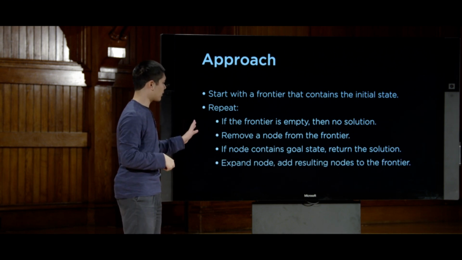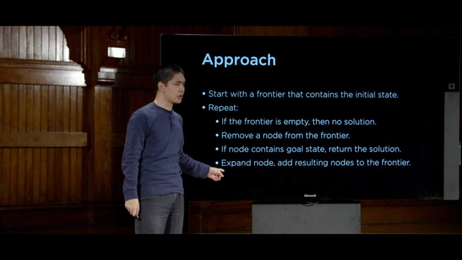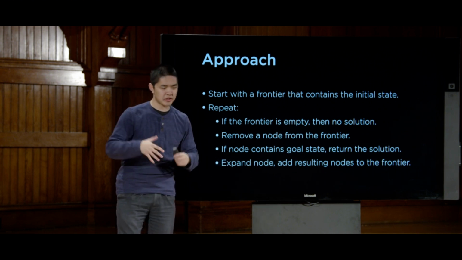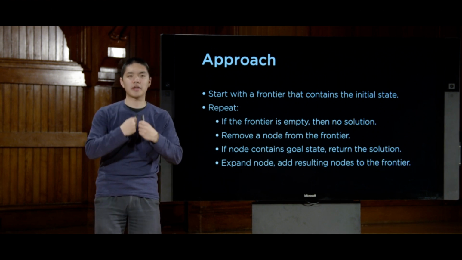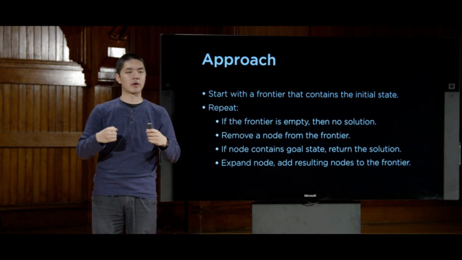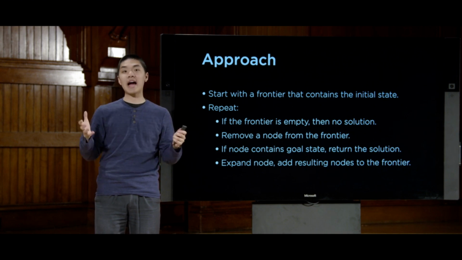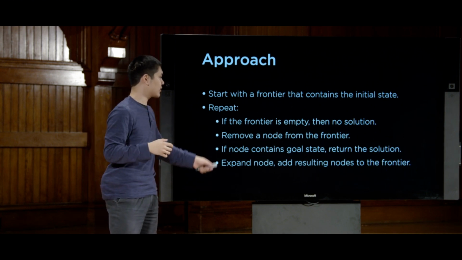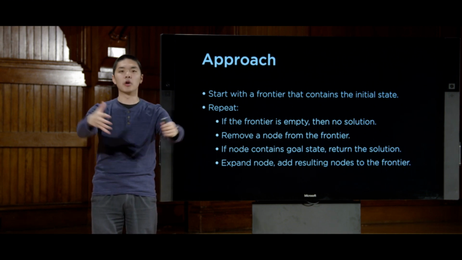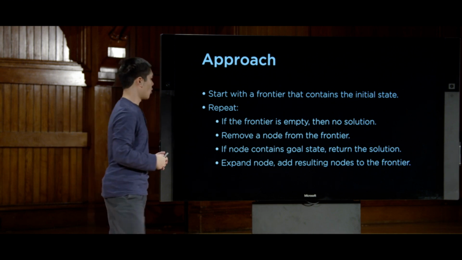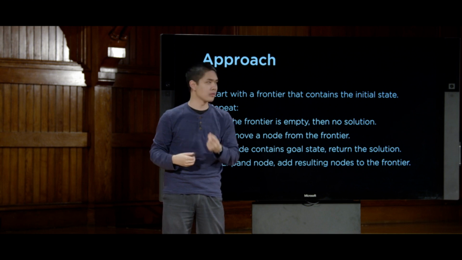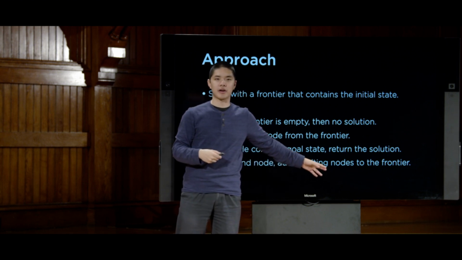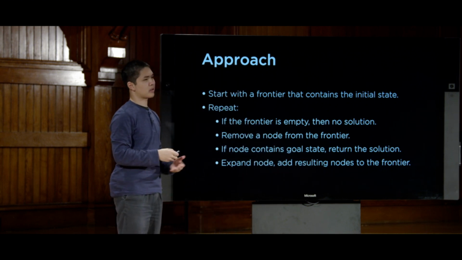And otherwise, what we'll need to do is expand the node. And this is a term of art in artificial intelligence. To expand the node just means to look at all of the neighbors of that node. In other words, consider all of the possible actions that I could take from the state that this node is representing, and what nodes could I get to from there. We're going to take all of those nodes, the next nodes that I can get to from this current one I'm looking at, and add those to the frontier. And then we'll repeat this process.